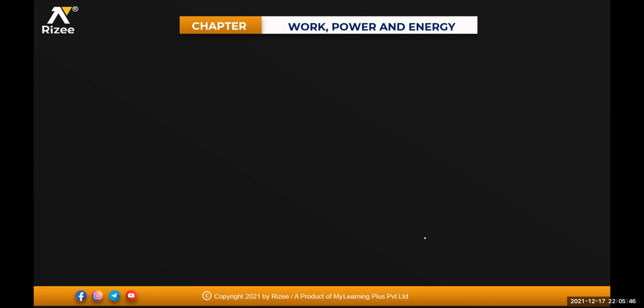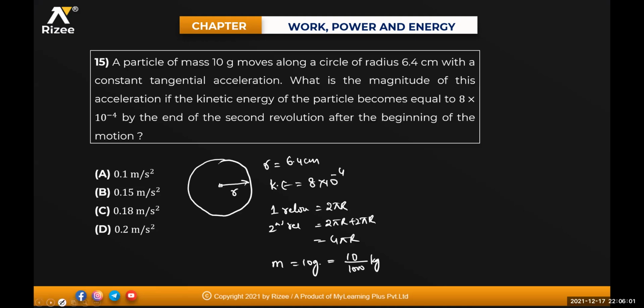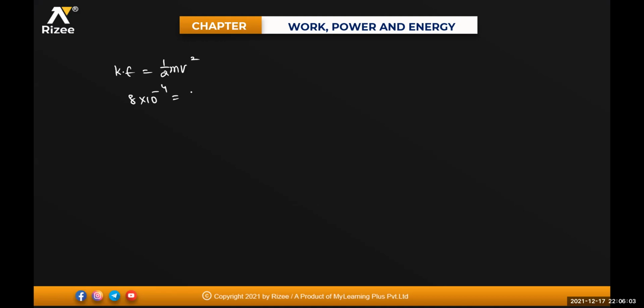Kinetic energy of the particle will be equal to half into m into v square. So the kinetic energy is 8 into 10 to the power of minus 4, that is equal to half into mass, which is 10 divided by 1000, into velocity v square.